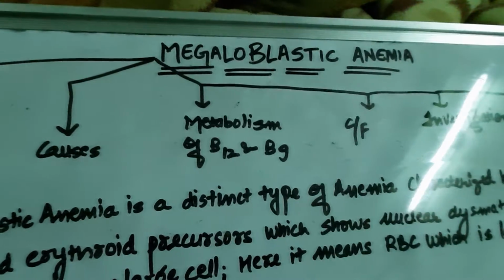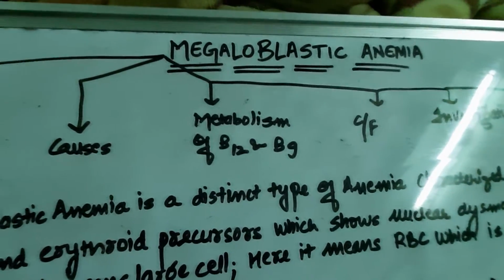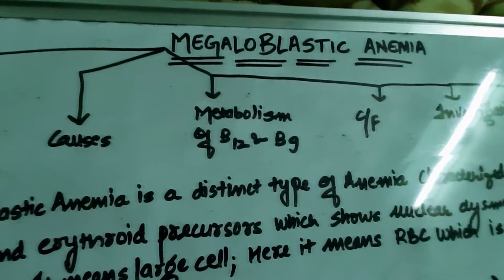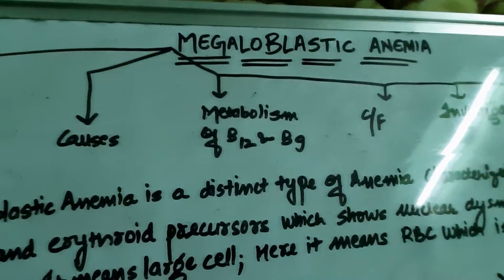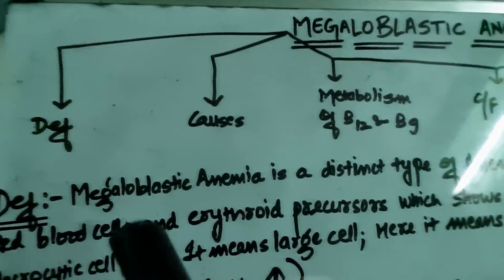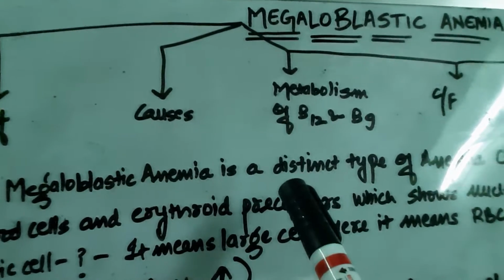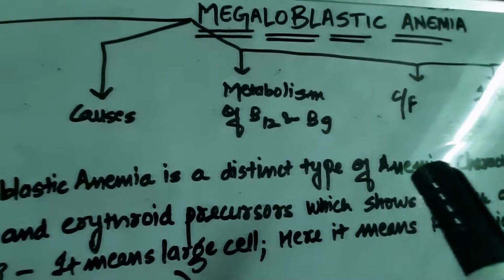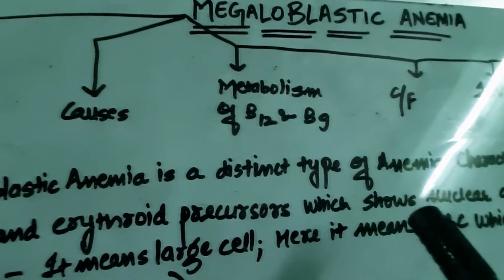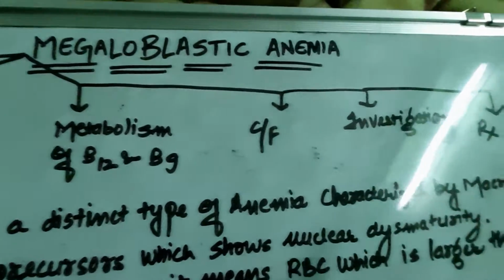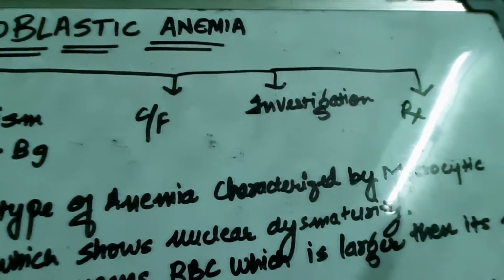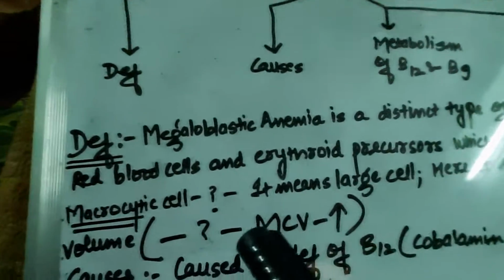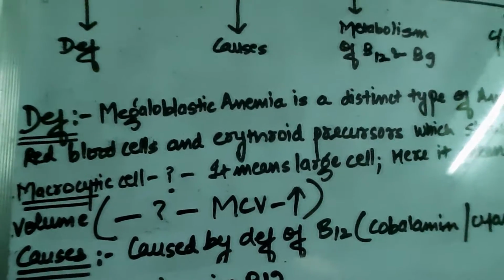Today we will discuss another type of anemia, which is megaloblastic anemia. In this video, I will give you brief information on the definition, causes, the metabolism of vitamin B12, which is cyanocobalamin, and B9, that is folic acid, the clinical features, investigation and treatment of megaloblastic anemia. So let's begin our discussion with the definition of megaloblastic anemia.